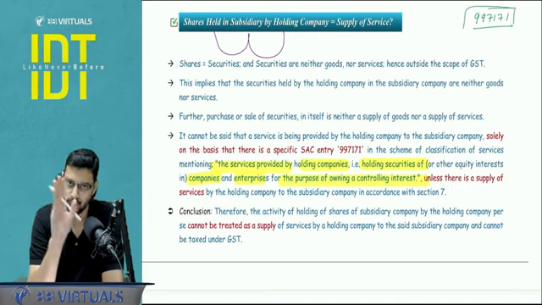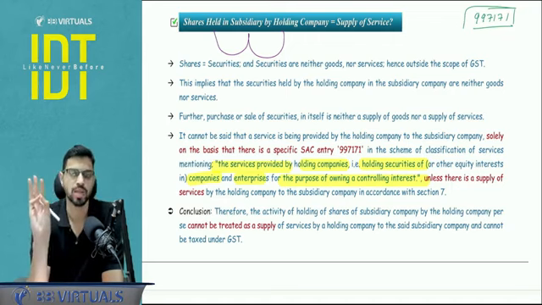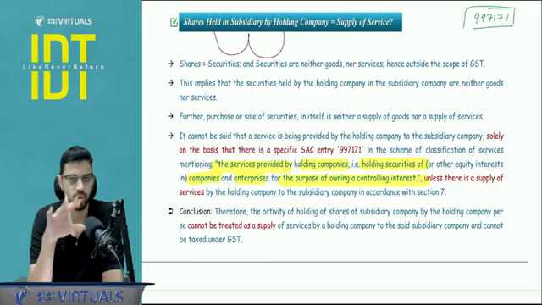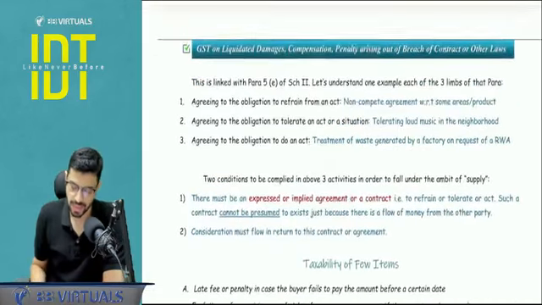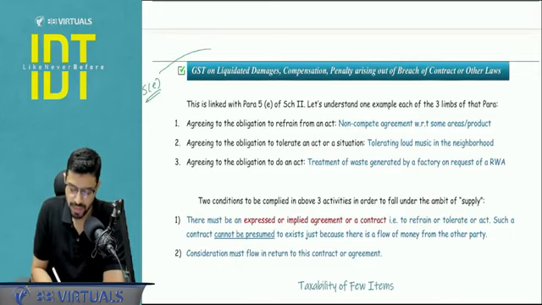For supply, there should be parameters which should be fulfilled. Those parameters are goods or services, consideration, and business. So here there is no supply of services. Next we talk about paragraph number 5e in Schedule 2, which basically says that